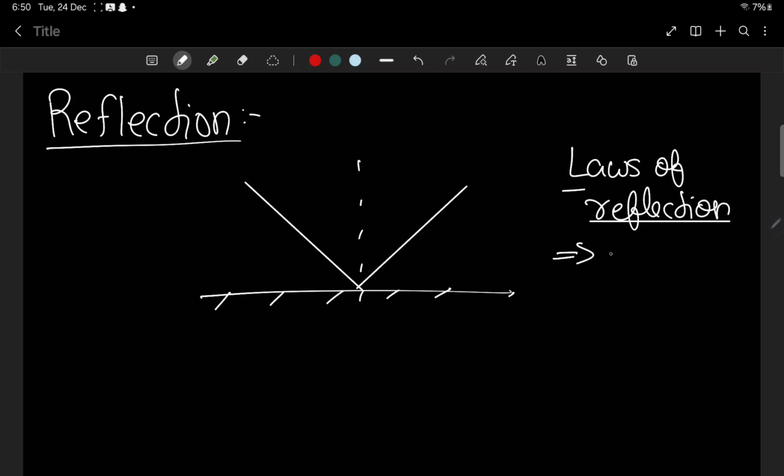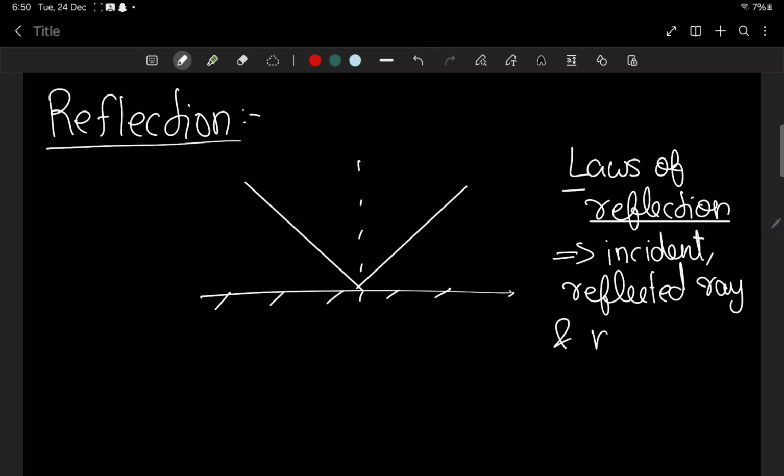The first law is telling that the incident ray, reflected ray, and normal should be in the same plane.